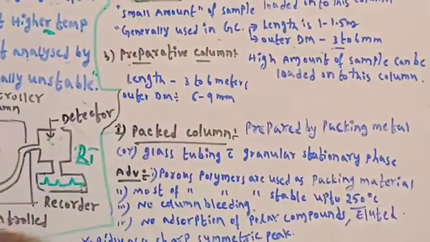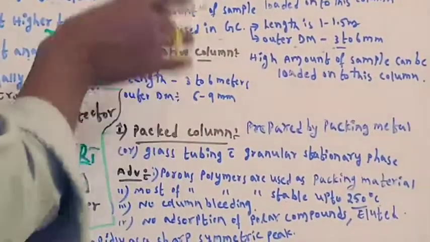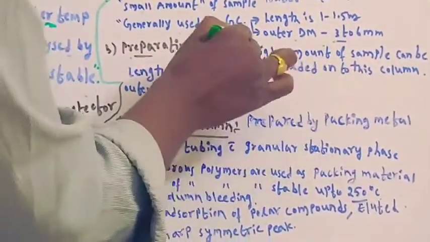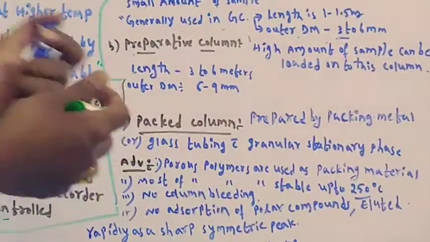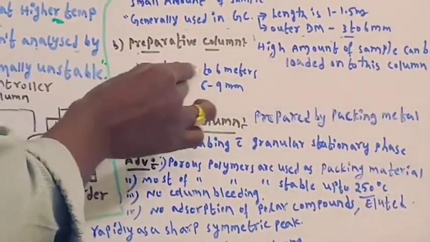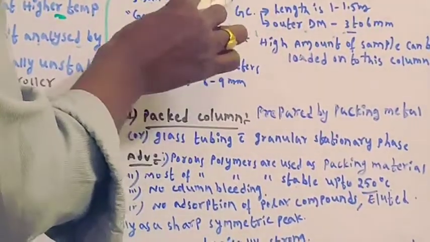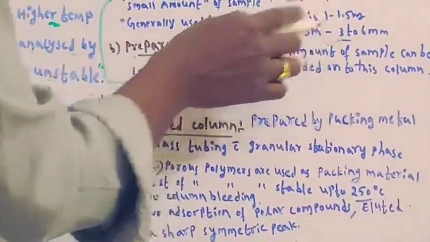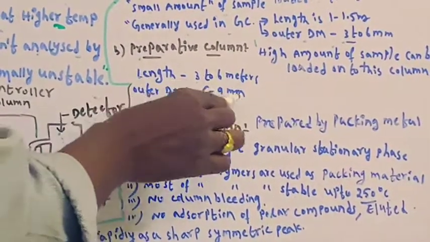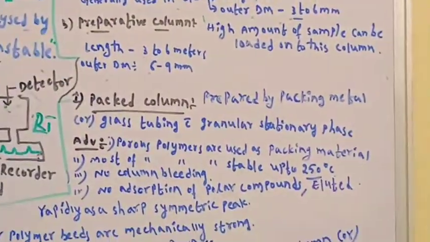Then the preparative column is the opposite of analytical. It means a high amount of sample can be loaded onto this column. Whenever we are analyzing a high amount, we will use a preparative column. The length is 3 to 6 meters, somewhat larger compared to analytical, where it is only 1 to 1.5. Outer diameter is 6 to 9 millimeters. This is about depending on its use.